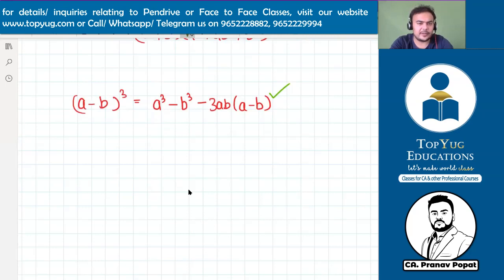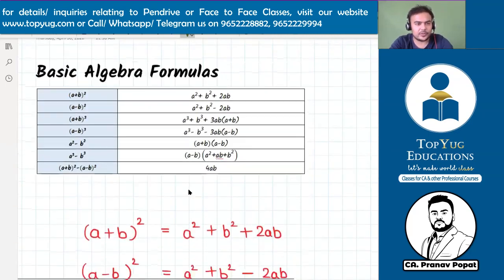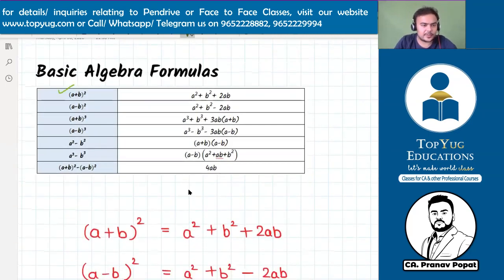Now let me check if any formula is pending. So we are done with (a plus b) whole square, (a minus b) whole square, (a plus b) whole cube, (a minus b) whole cube, a square minus b square. And yeah, this is also done, last one. Only a cube minus b cube is pending.